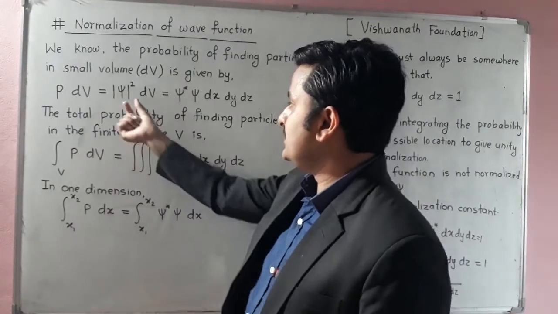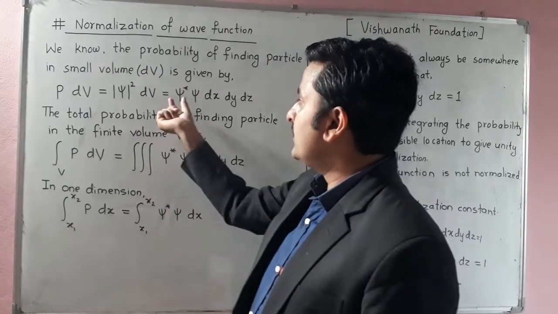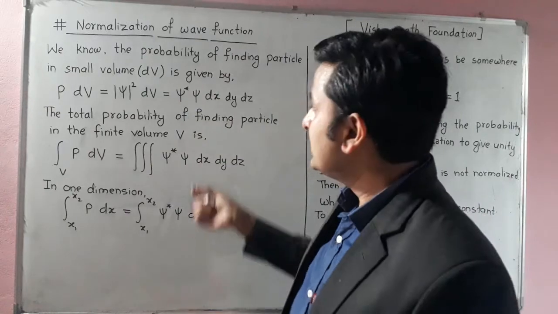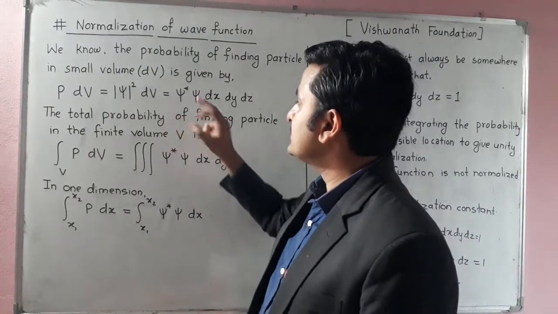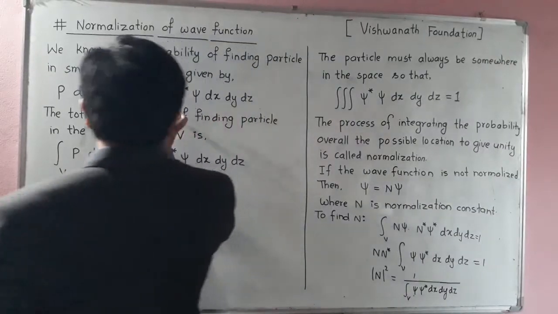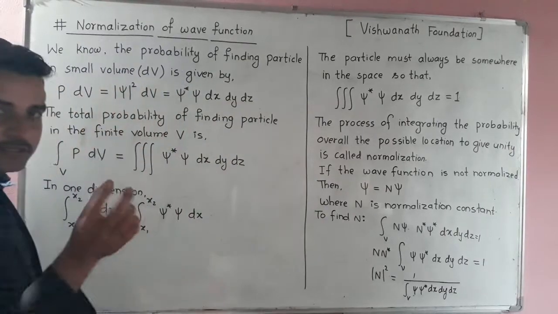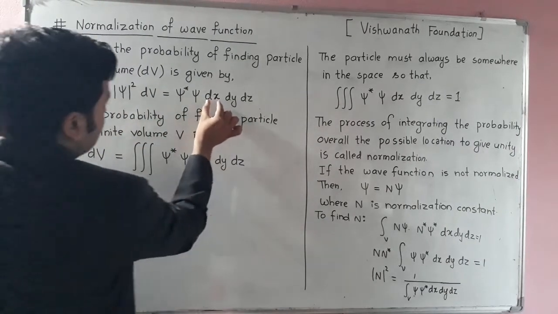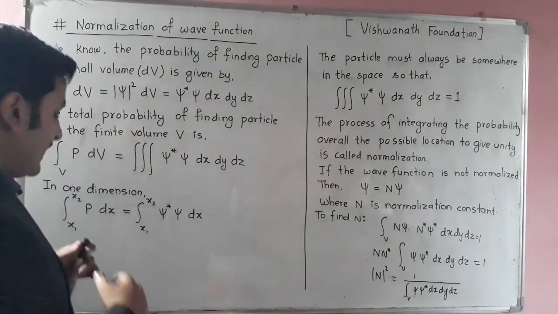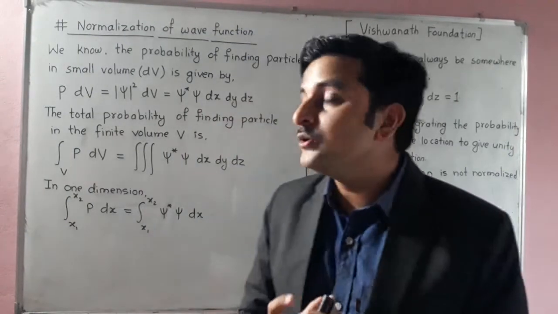If the wave function is a complex number, we write psi star, so that when we multiply psi star with psi, it becomes a real quantity. And in place of dV we write dx dy dz, the small elements along the x-axis, y-axis and z-axis. This is the probability of finding the particle in the small volume dV.